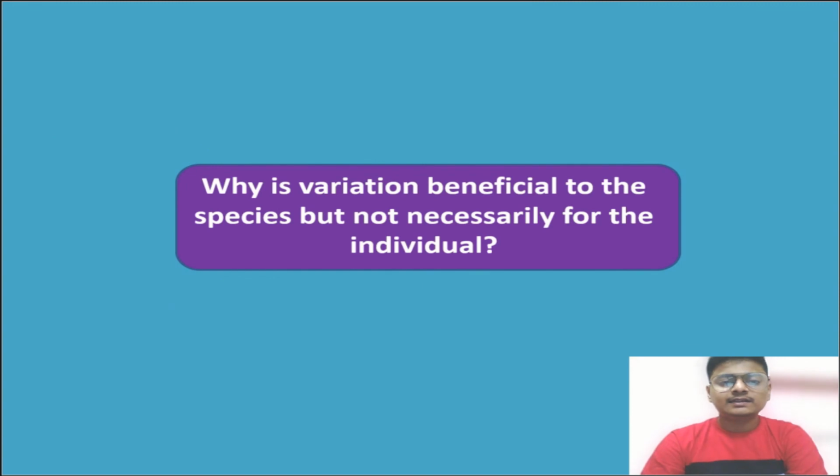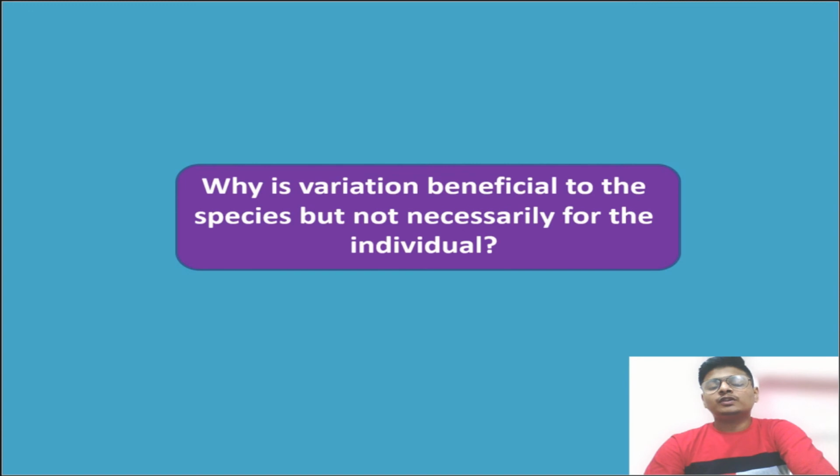Now a question arises: why is variation beneficial to the species but not necessary for the individual? See, variation is beneficial but it is not necessary, because this variation is not always needed. Variation is only needed when there is a change in the environment.